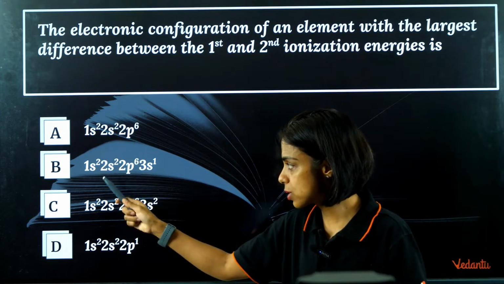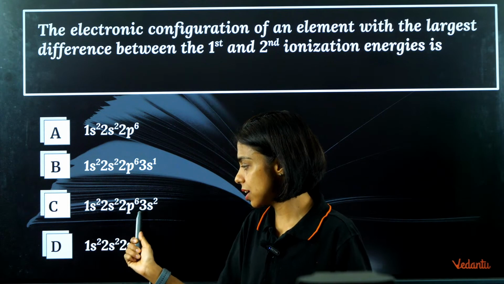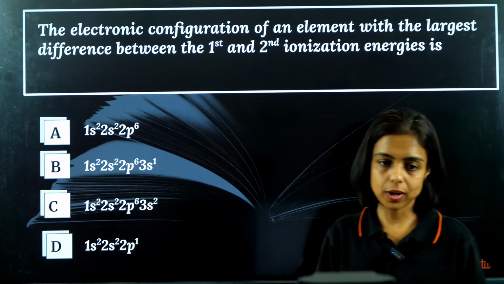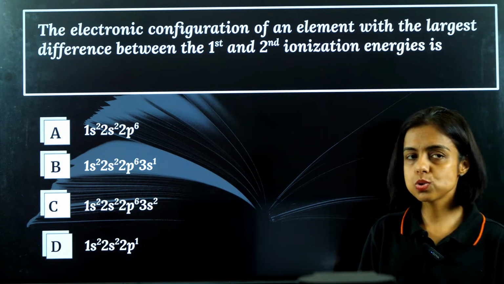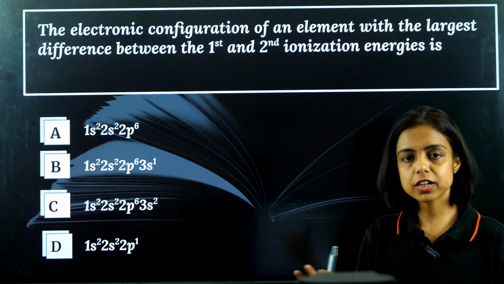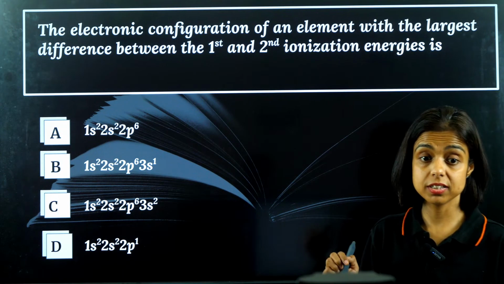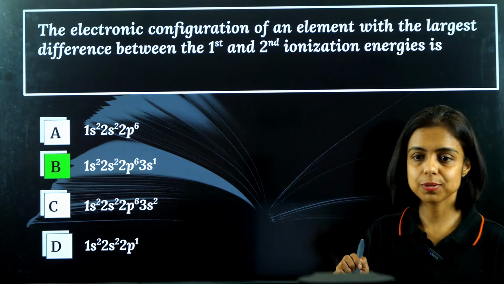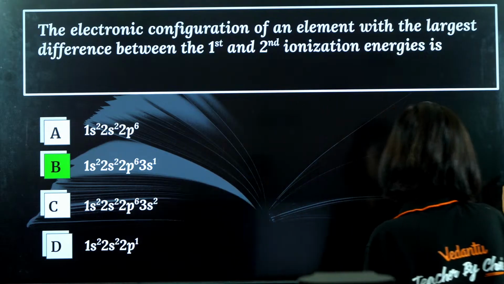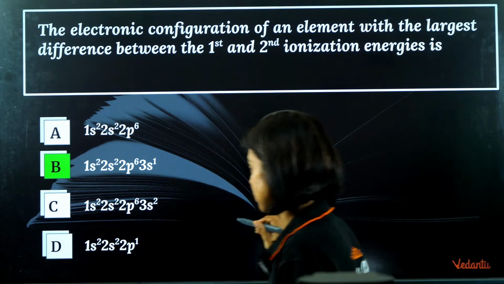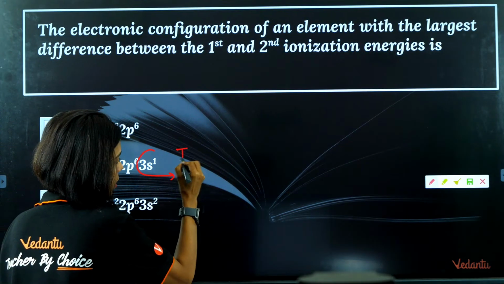1s2 2s2 2p6; 1s2 2s2 2p6 3s1; 1s2 2s2 2p6 3s2; 1s2 2s2 2p1. So just see which will not lose the electron easily. First electron you remove by giving some energy. Now it is very difficult to remove the next electron because it has become stable. See, 3s1. If you remove this 3s1 electron, it becomes stable. It has acquired the noble gas configuration. So I remove this first electron, and the energy required is the first ionization energy, right?